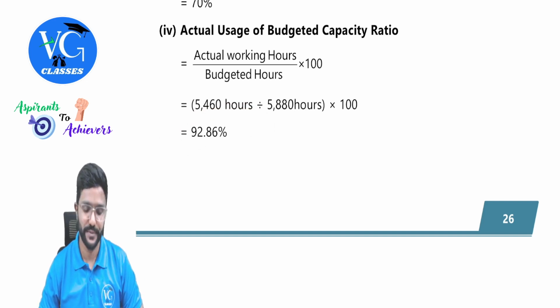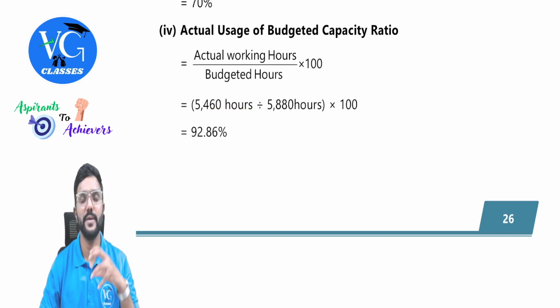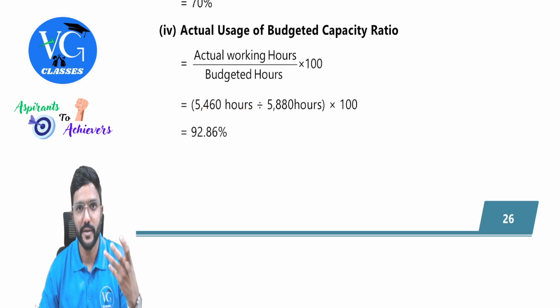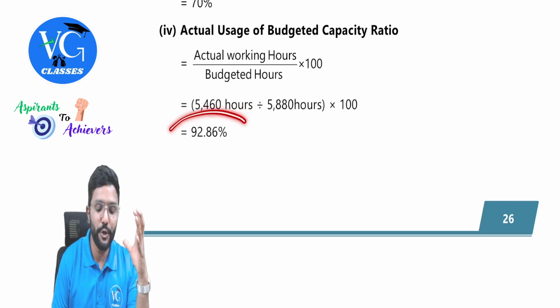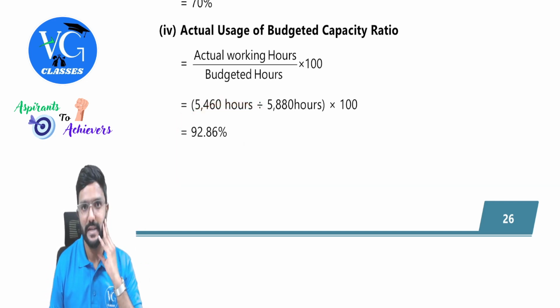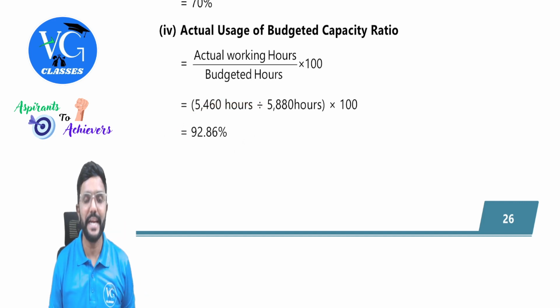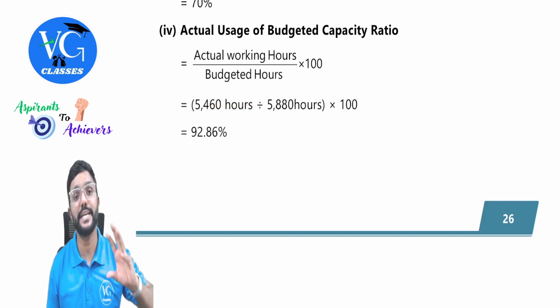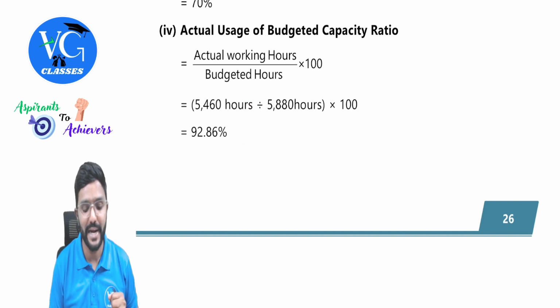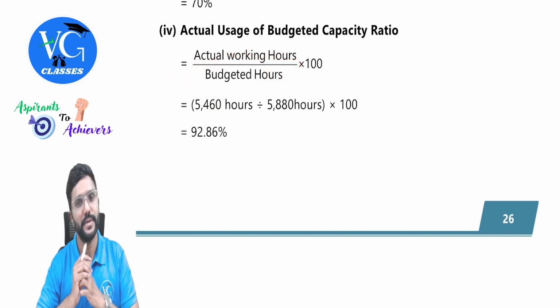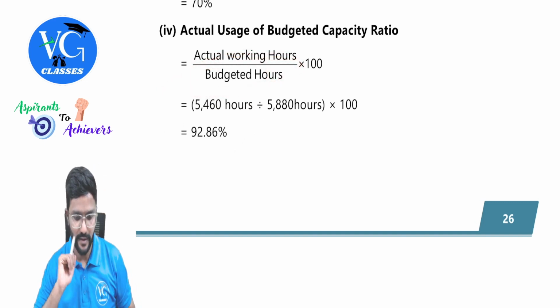92.86 percentage. That means whatever we have planned for, we have achieved 92.86% of that. Actually, we have worked for 92.86 percentage of what we have planned. Planned is nothing but budgeted. Got it? Fine, guys.